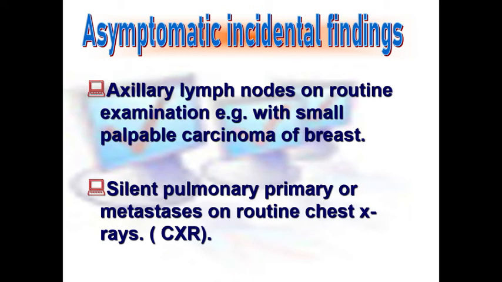The diagnosis can be made incidentally in asymptomatic patients by examination of the axillary nodes. You can find a small lymph node, and if you examine the breast, you can find a very small mass that could not be detected by the patient's breast self-examination. The other one is silent pulmonary metastasis, whether in cases of bronchogenic carcinoma or secondary metastasis to the lung from other areas, including breast cancer or whatever the tumor may be.